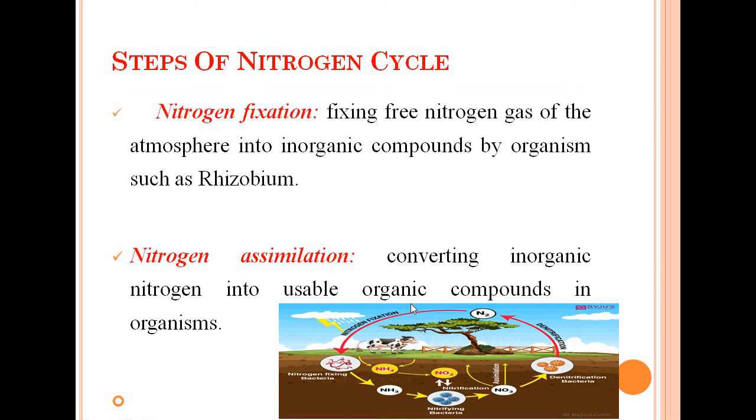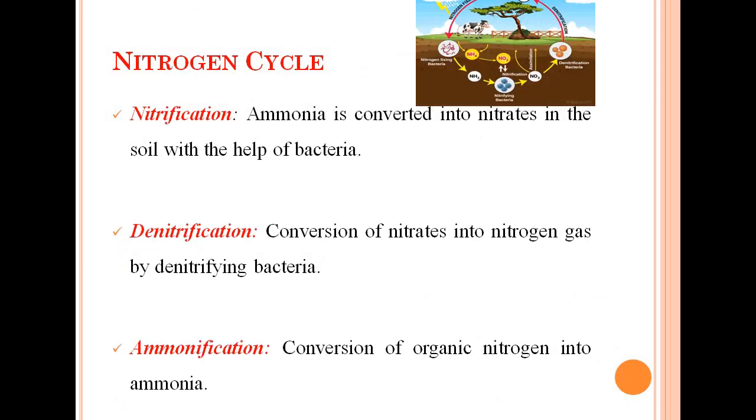Okay. So here we are dealing with the steps of the nitrogen cycle. What are those steps? The first is nitrogen fixation. We know it is fixing free nitrogen gas of the atmosphere into inorganic compounds by organisms such as Rhizobium. Second is nitrogen assimilation. N2 is converted into nitrogenous compounds like ammonia and ammonium. Now nitrogen assimilation is where we convert inorganic nitrogen into usable organic compounds in organisms. For example, the nitrogen is converted into organic compounds, that is proteins, as we have discussed.